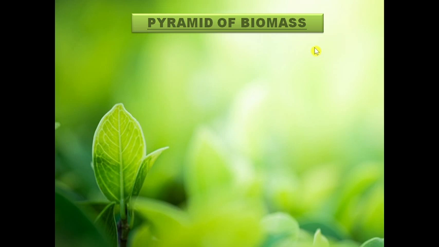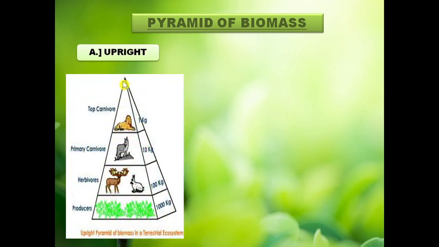In this type of pyramid, we calculate and divide the pyramids on the basis of the dry weight at each trophic level. So what happens in the upright pyramid? For most ecosystems on land, the pyramid of biomass has a large base of producers with a smaller trophic level above. The biomass of producers is largest because they are present in large amount.